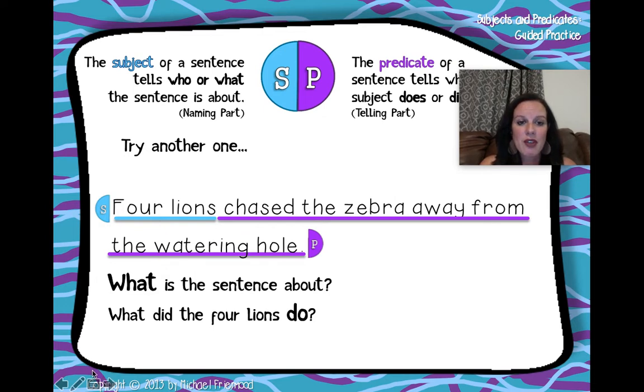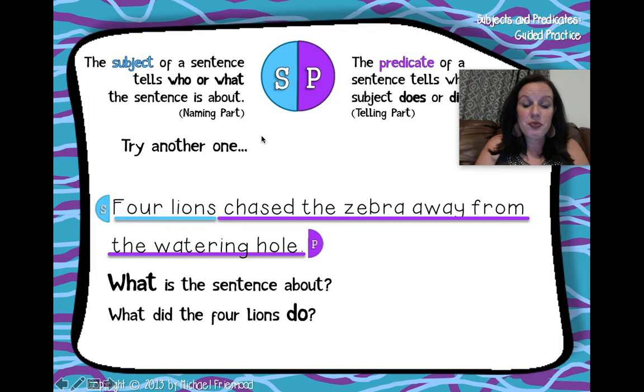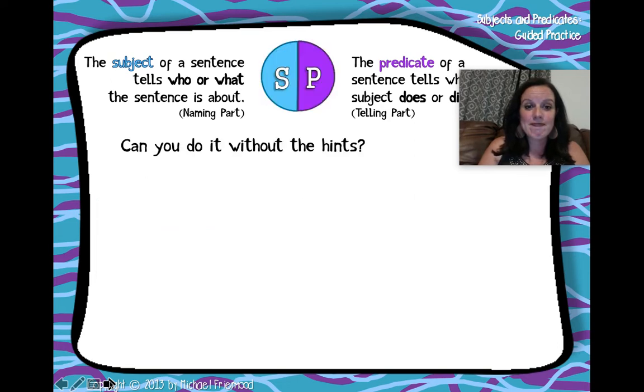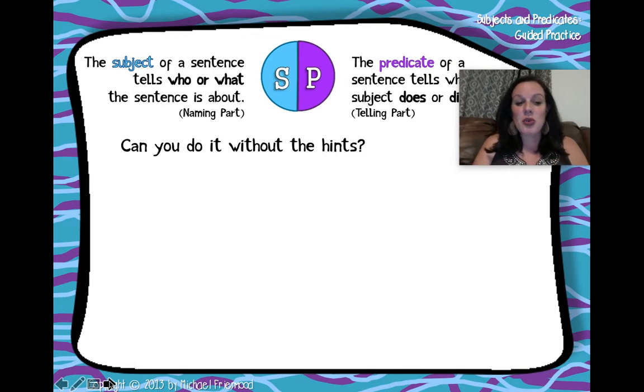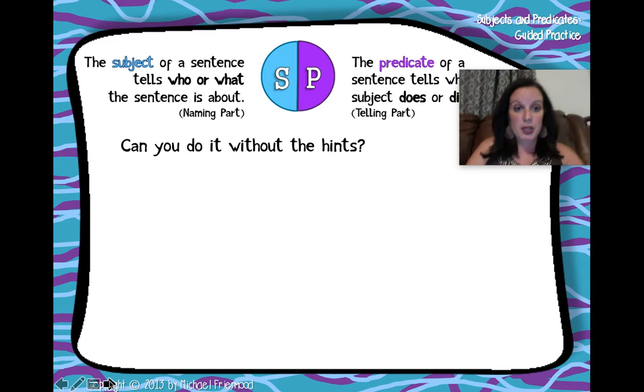So when I look at "Four lions chased the zebra away from the watering hole," chased is a verb. A verb is an action word. Chased is a verb and it starts my predicate. Now it's a complete sentence. Now let's see if you can do it without the hints. I bet you can. Whoa, Miss Morris almost dropped her computer.